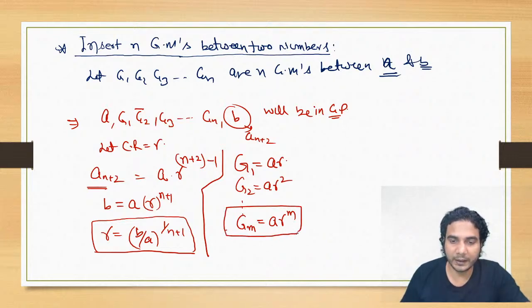So to write the geometric means, what you need to do is write the common ratio immediately, and then whatever geometric mean is asked, you can just use this formula.